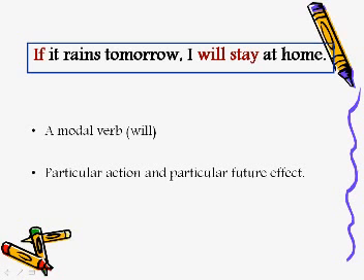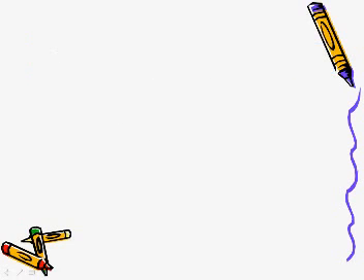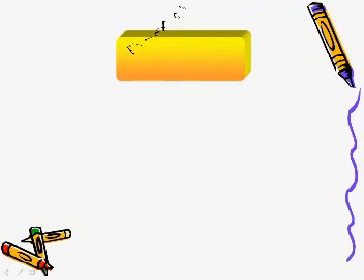So I'm talking only about myself. It doesn't mean that everybody will stay at home if it rains tomorrow. Of course not. So this is something we call particular. It's not general. So in this case, I'll have to use will and the infinitive. And this is what we call first conditional.